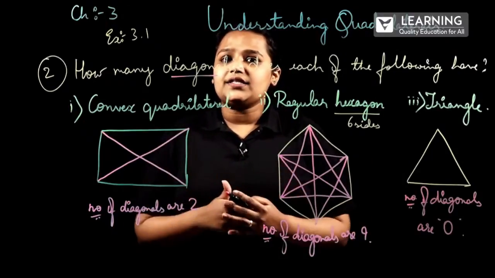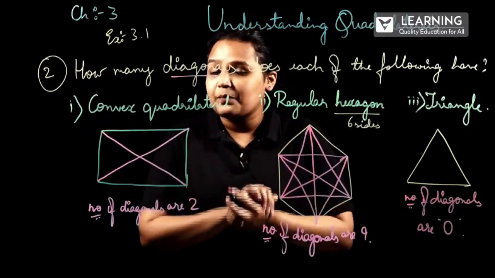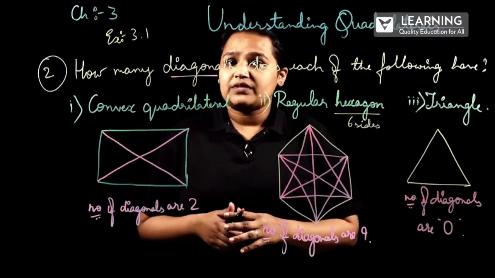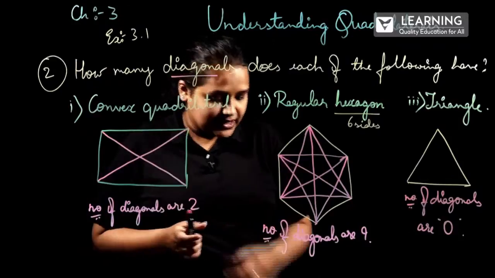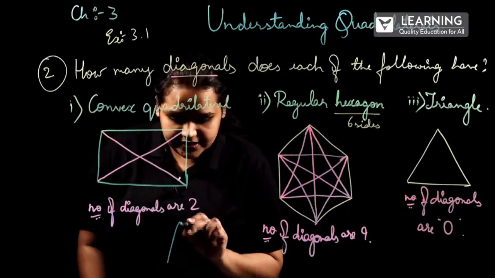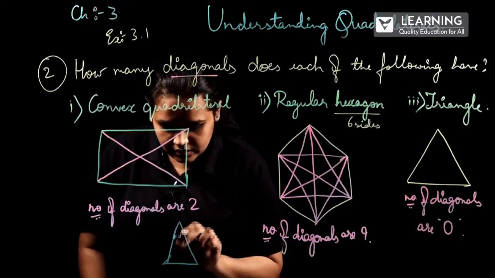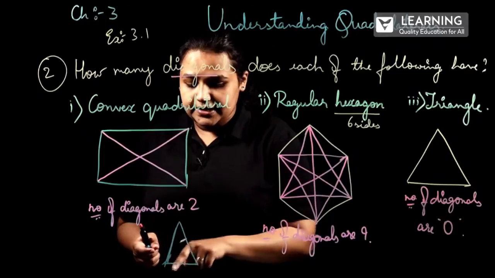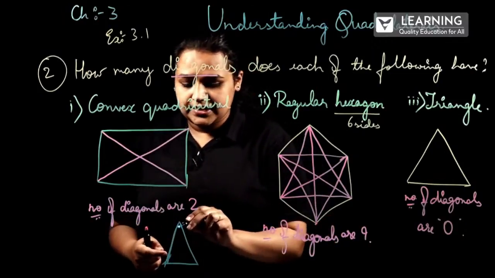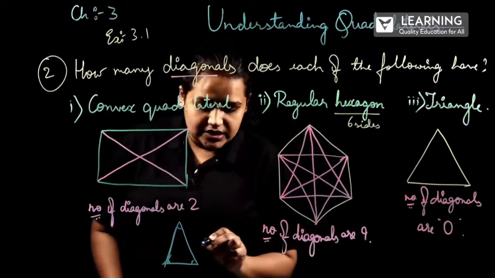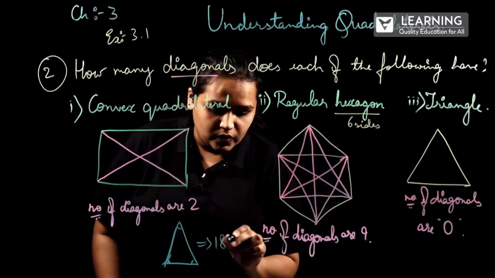So next is the angle sum property of a triangle. So what is this angle sum property of a triangle? Let me explain it here itself. When a triangle is given, the sum of all the interior angles of a triangle will be equal to 180 degree.